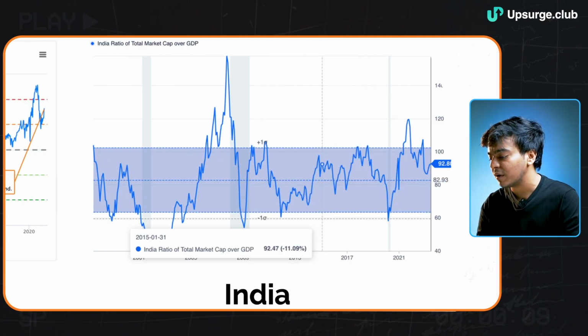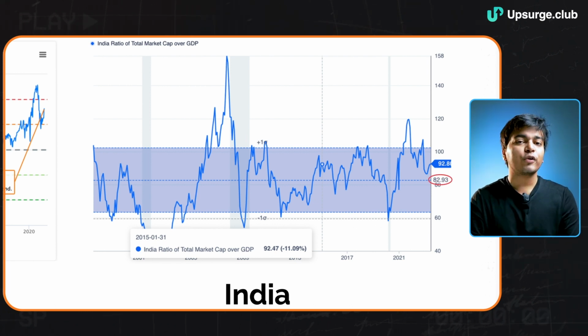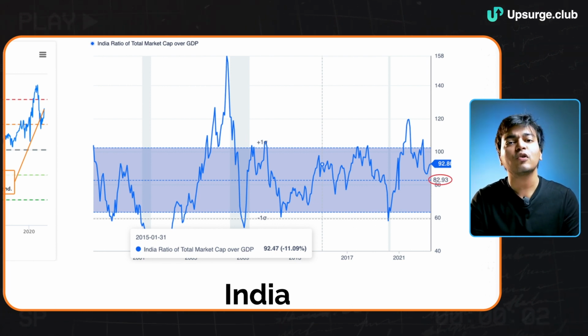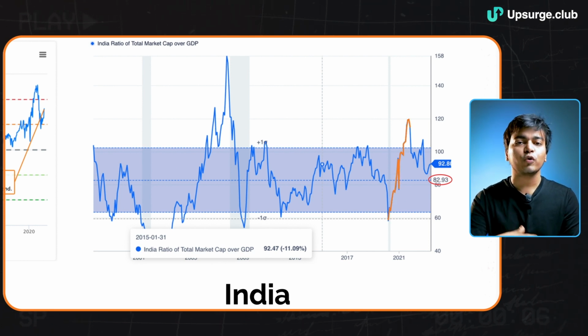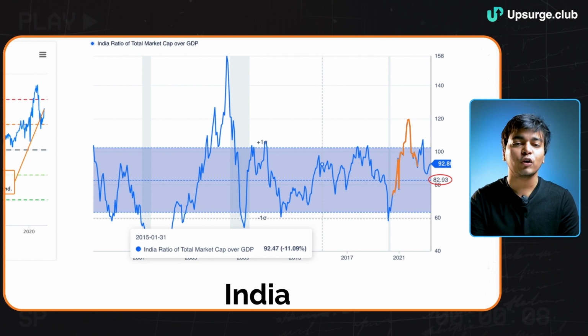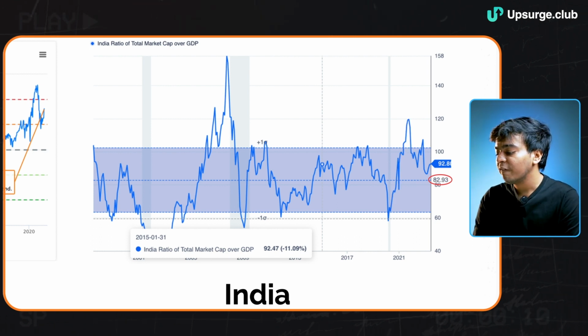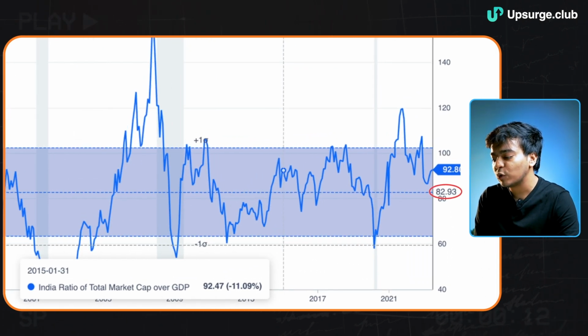So the idea is very simple. You have this entire data set. As you can see, the average is nothing but 82.93, and goes without saying, as the market capitalization moves, you will also see the Buffett indicator moving, and likewise as the GDP of the economy grows or shrinks, you'll see that impact on the Buffett indicator as well. So we can see that the average line is 82.93.